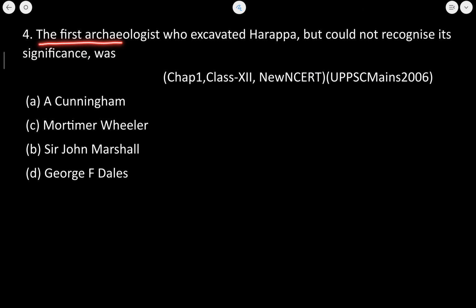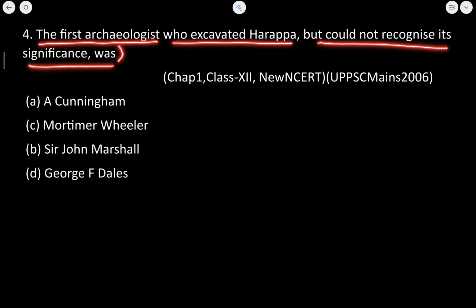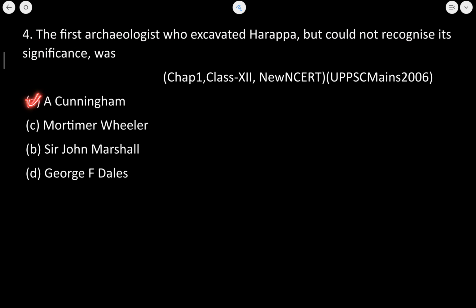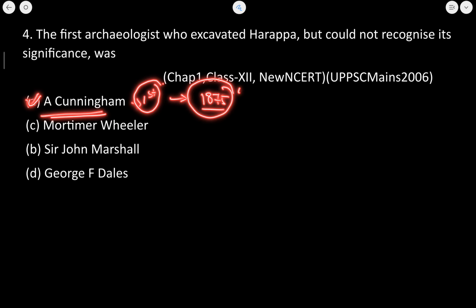The first archaeologist who excavated Harappa but could not recognize its significance was, so, Alexander Cunningham. He was the first archaeologist who excavated Harappa. Now he was the Director General of the Archaeological Survey of India, and the excavation made by Alexander Cunningham was as early as 1875. Okay.